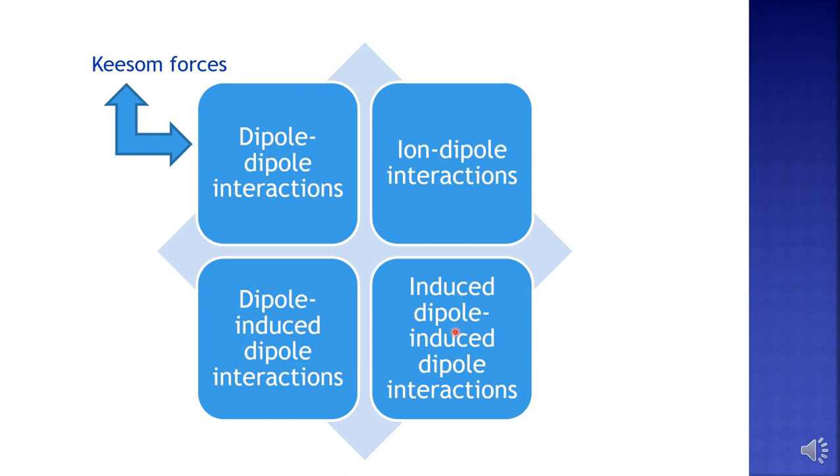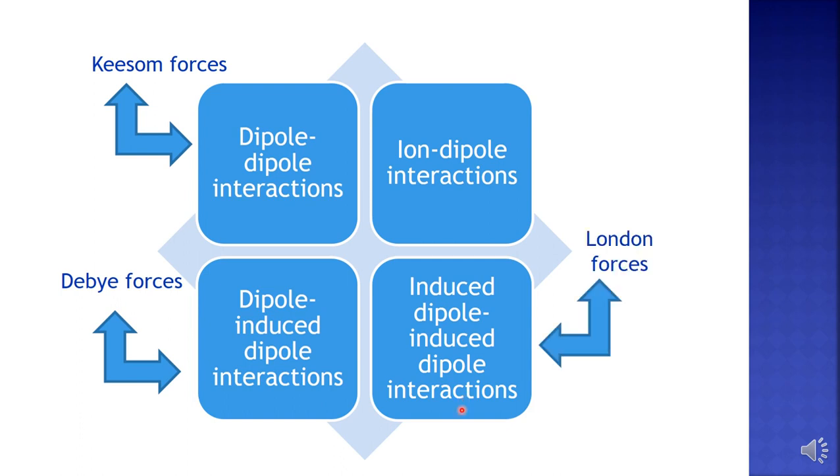The third type is dipole-induced dipole interactions, meaning the interaction between one dipole and an induced dipole. This is also known as Debye forces. And lastly, you have induced dipole interactions, also known as London forces. So the van der Waals forces originate from these four types of interactions.